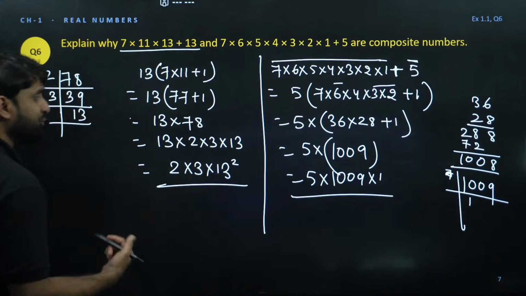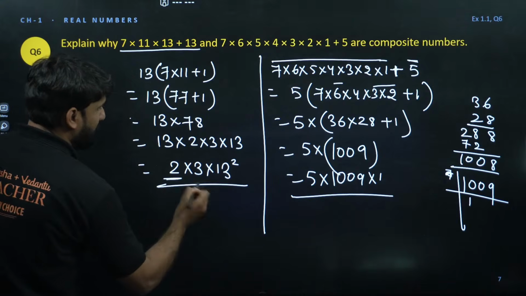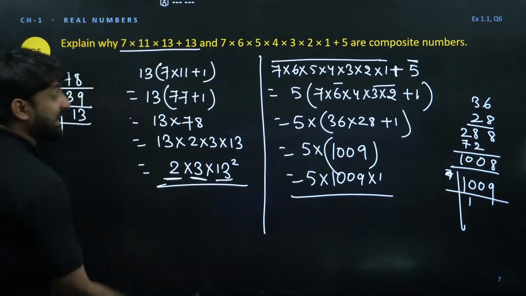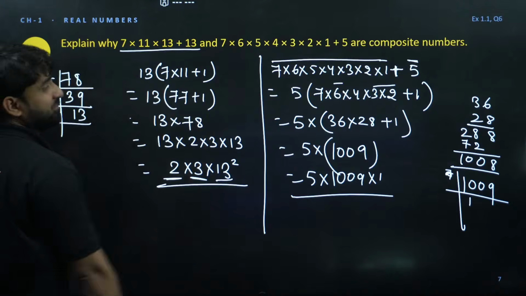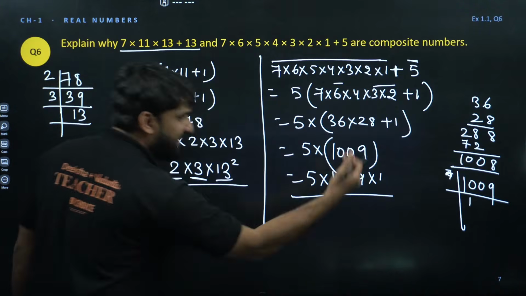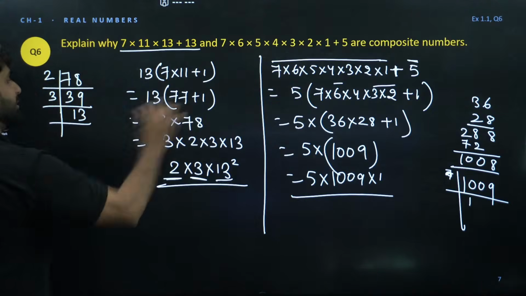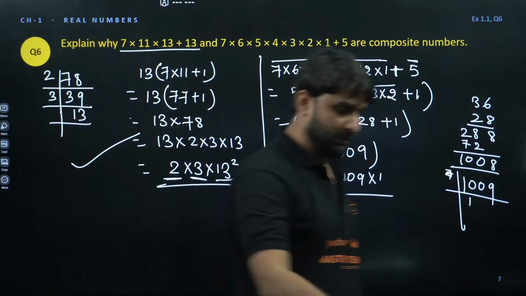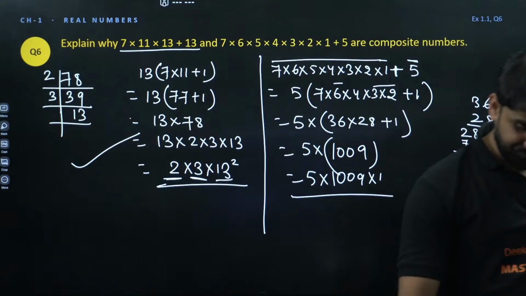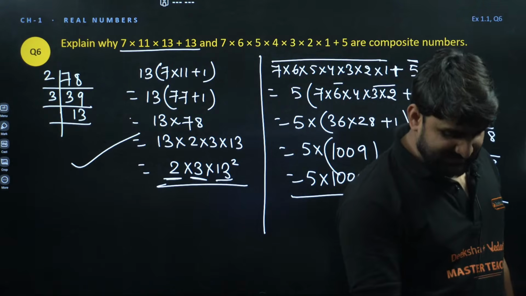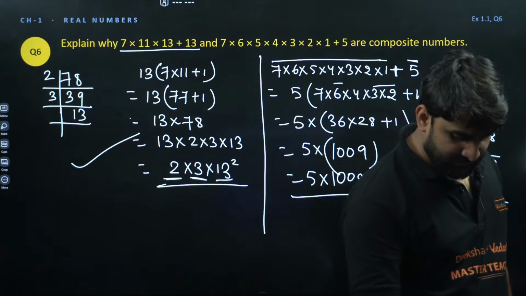So what have you understood? This number can be divided by 2, can be divided by 3, can be divided by 13. How many common factors? More than 2. It can be divided by 5. It can be divided by 1009. How many common factors? More than 2. So both are composite numbers. I hope this is clear to you all. Sachin, is it clear to you? Yes, let me know. Is it clear to everyone?